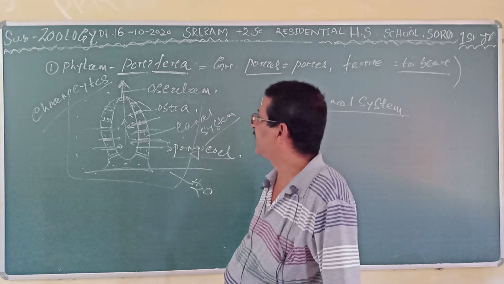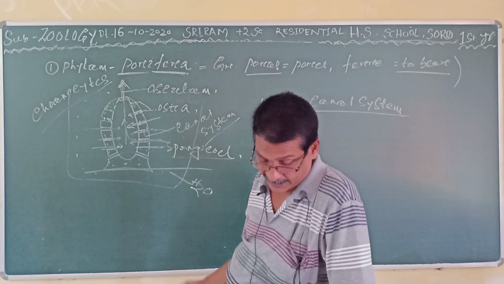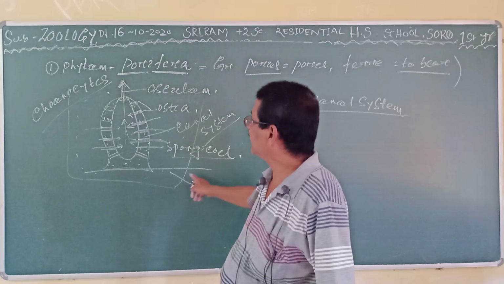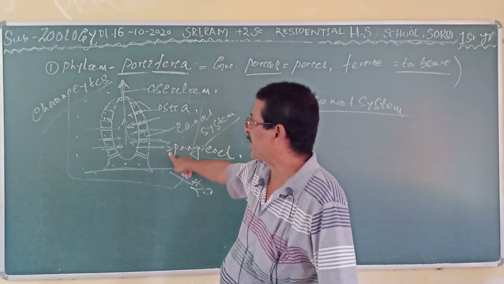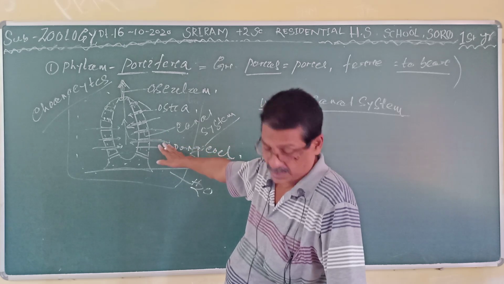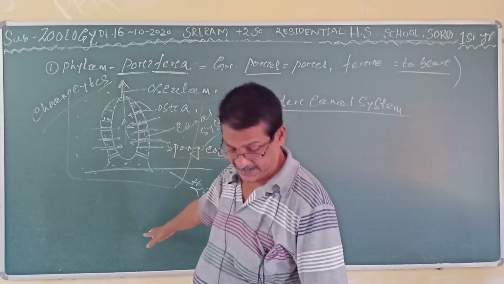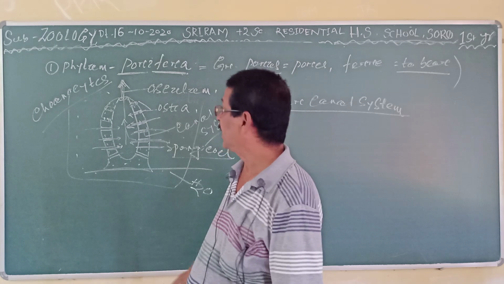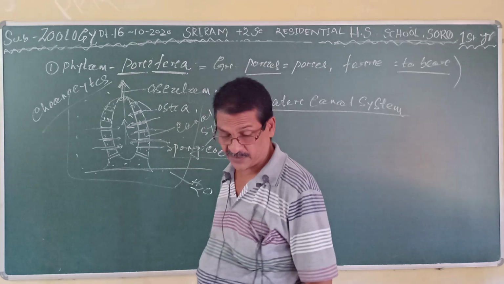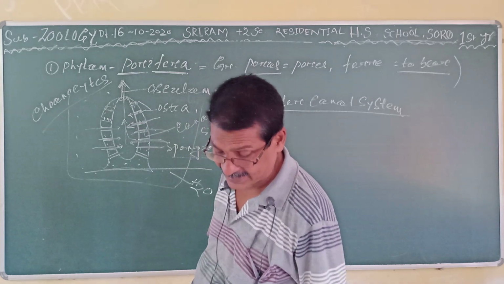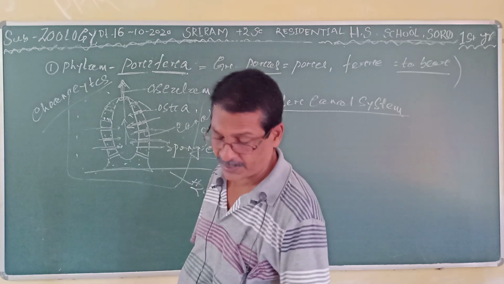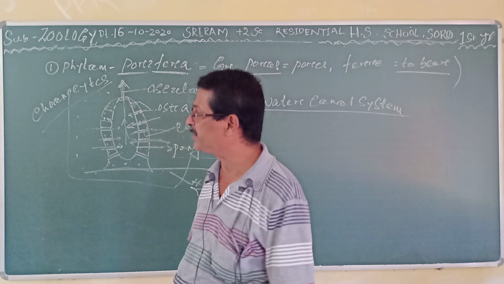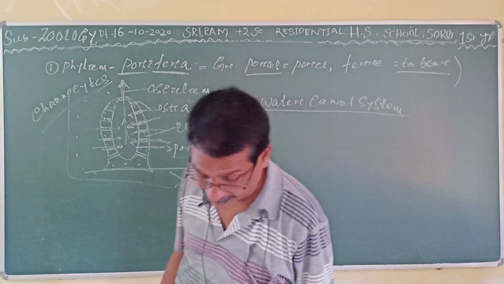Somewhere it has been written that they are diploblastic, and they remain at a cellular level of organization. Here the organs are not found. Clear? First of all, coming to the first character, all the Porifera are sponges, or all the individuals are sponges in nature.